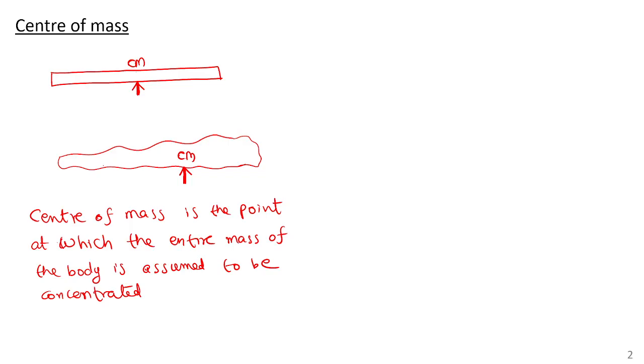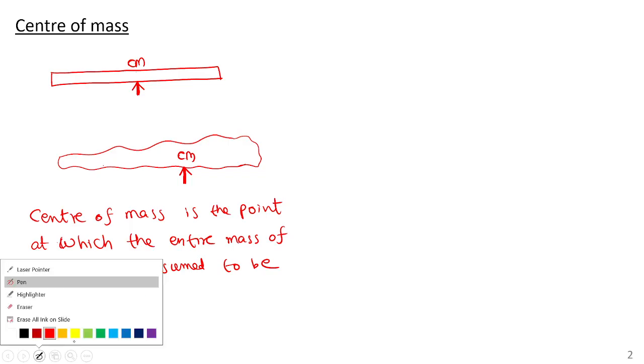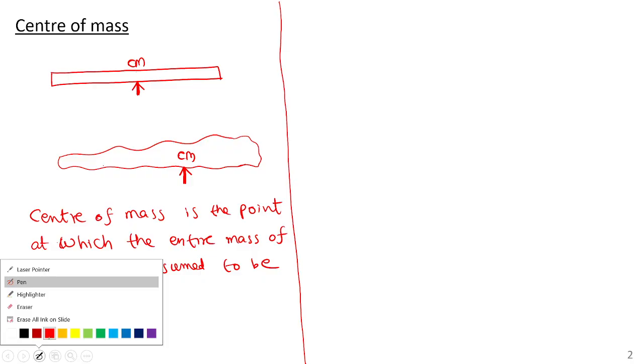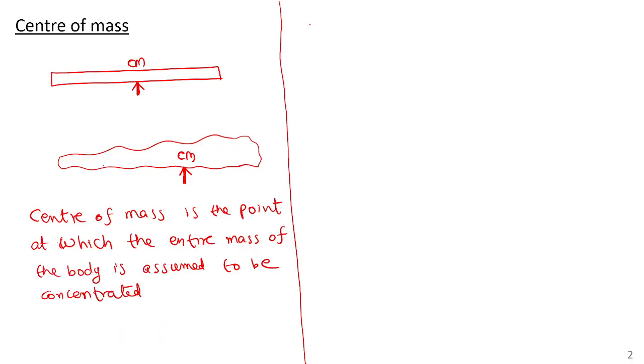Understood? So let us look at the important ones. There are certain important objects for which you have to understand the center of mass. You have to learn it. The first one is the uniform rod. I have already discussed it. Certain important objects for which you have to learn the position of the center of mass. It is very, very important. Uniform rod.